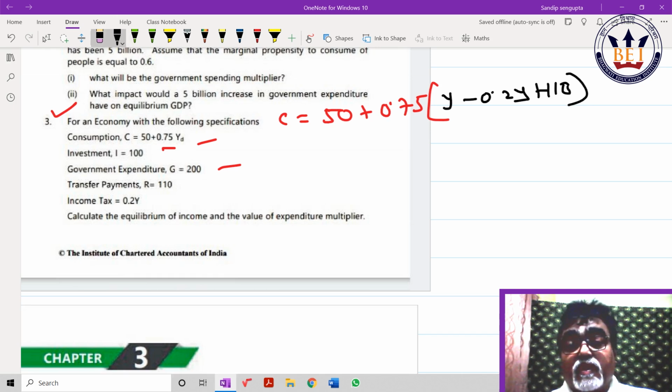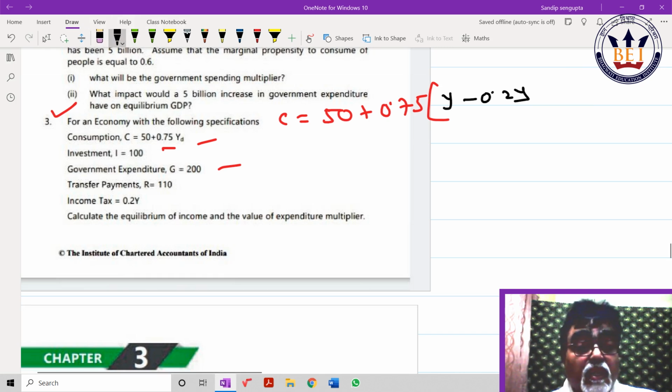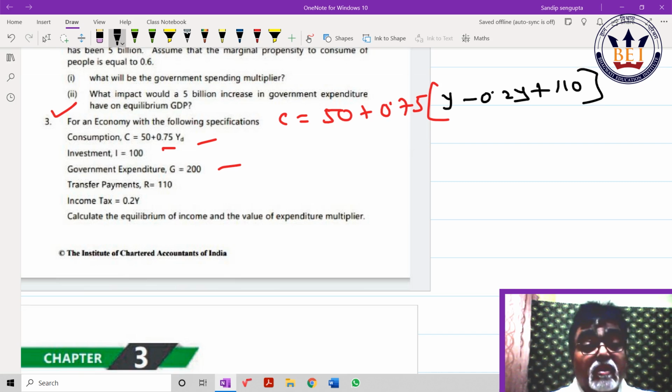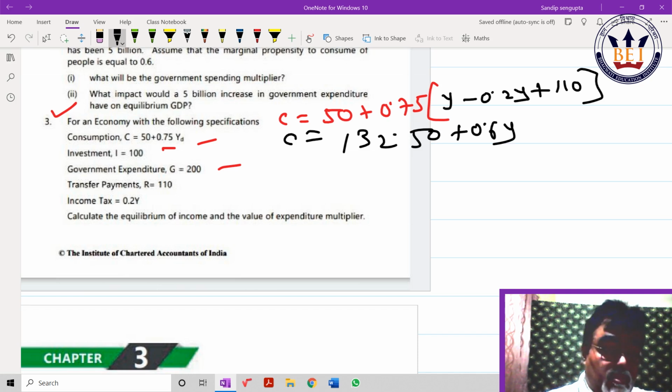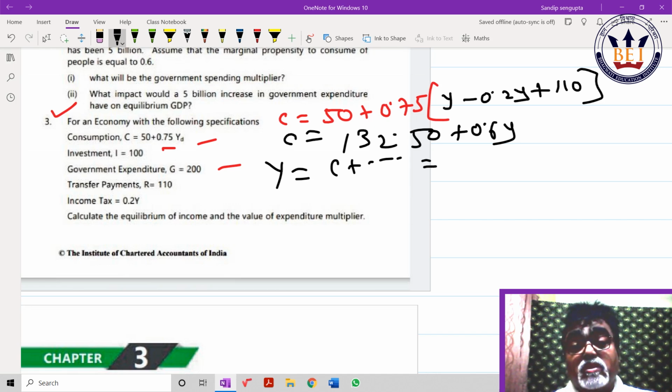The values they have given: income is given, and transfer payment is 110. So this way C can be found out as 132.50. Take care of the calculation, 0.6Y. I just want to show you the process, and Y is equal to, putting this value, C plus I and all these things, that is the 5 sums I showed you, 1081.25.